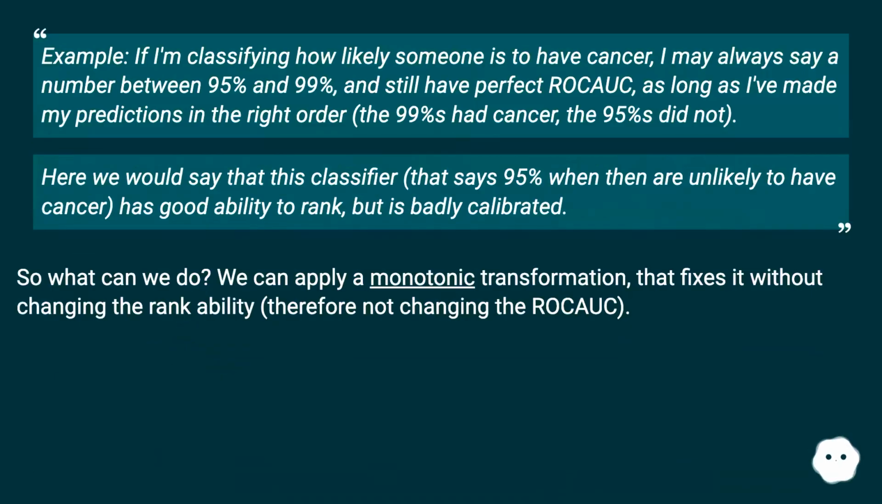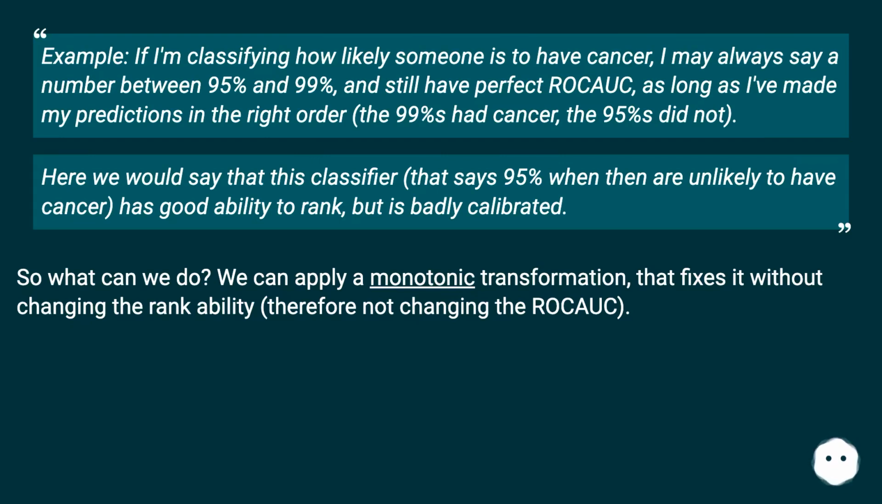Example, if I'm classifying how likely someone is to have cancer, I may always say a number between 95% and 99%, and still have perfect ROC AUC, as long as I've made my predictions in the right order. The 99%s had cancer, the 95%s did not. Here we would say that this classifier, that says 95% when they are unlikely to have cancer, has good ability to rank, but is badly calibrated.